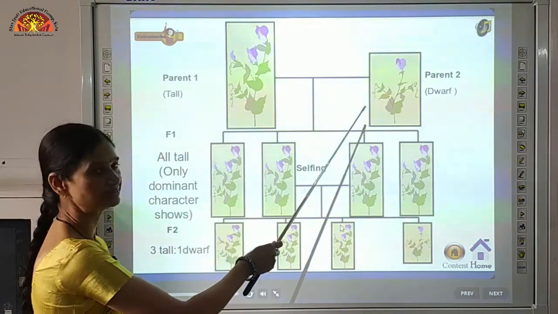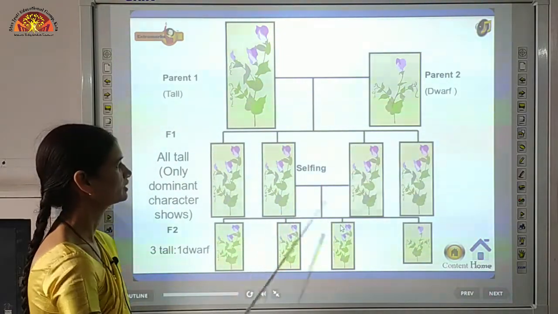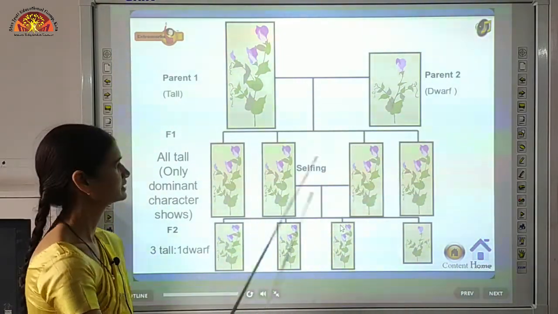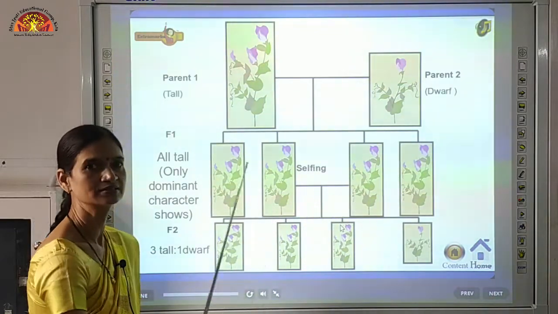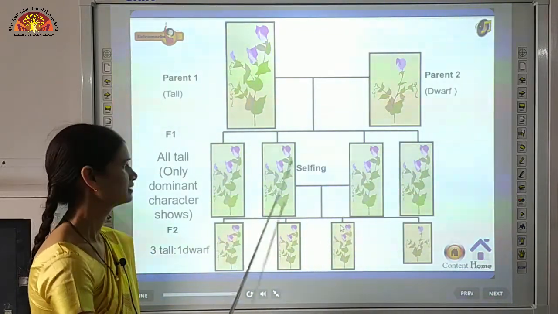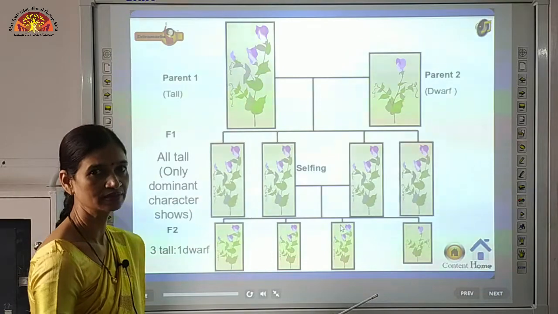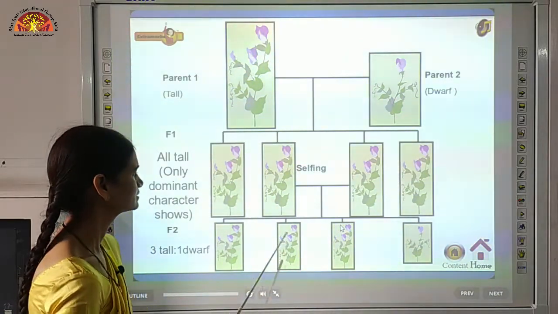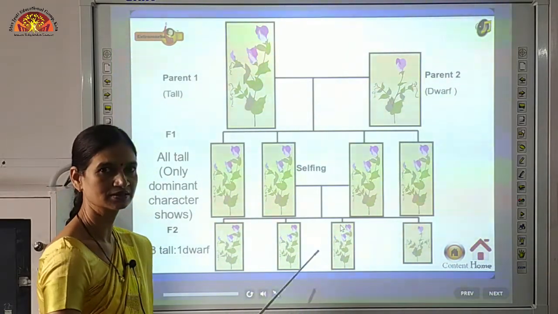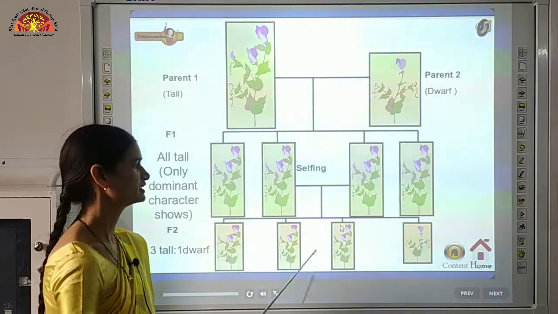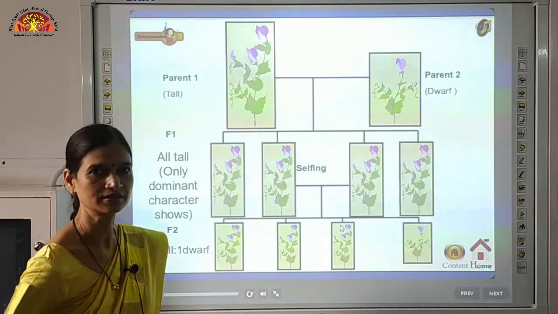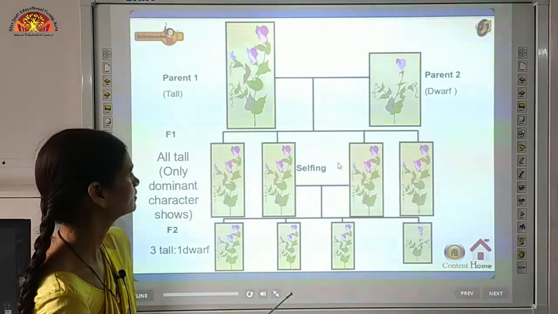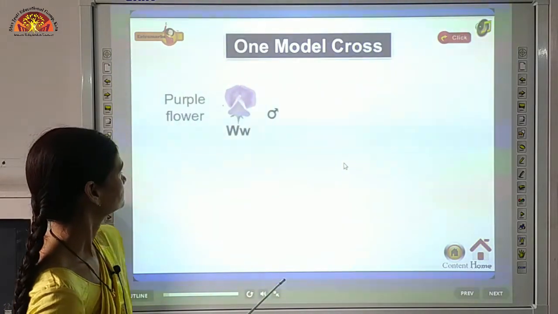First he took parents tall and dwarf, so he got all plants tall. ठीक है, then he self-pollinated the first generation progeny and he observed and he was surprised to see this कि some were tall, that means 75% of the progeny were tall and 25% were dwarf. So these were the observations of Mendel.